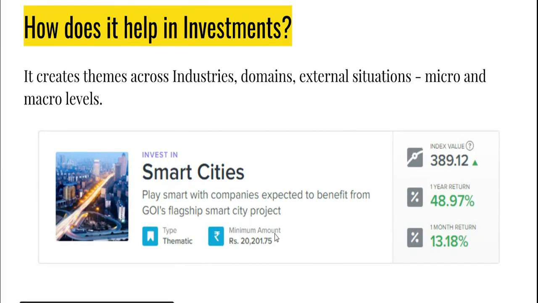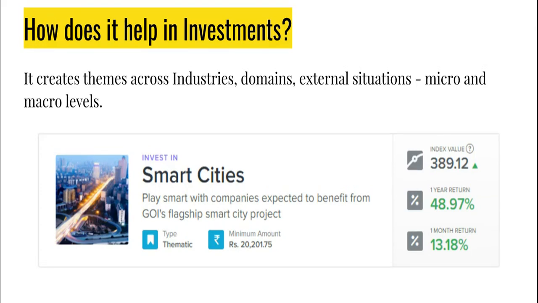To see how it works, basically you see that there is a minimum amount of investment that is required, let's say, 20,201.75 rupees. It also tells you that you can gain a 1 year return in the range of 48.97%. If you want a quicker return, at 1 month level, you can get 13.18%, potentially a good opportunity this is. So this is coming from a decent amount of research done, decent amount of algorithm being run at the background.